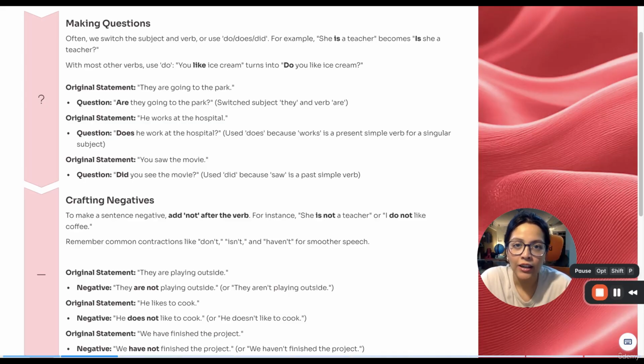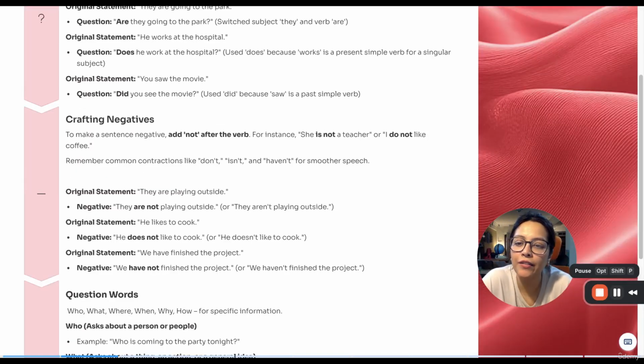This could be the answer, correct? Now change the position. Yes, I will play football. Interchange the position of will and I. Will I play football? Well, you cannot ask a question like that because you're asking it to someone. So I will turn into you. Will you play football? Yes, I will play football.